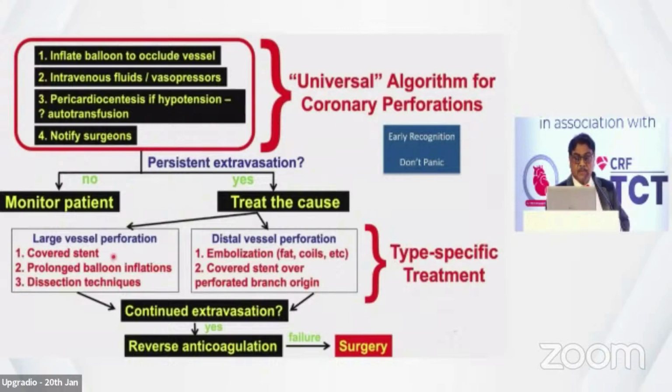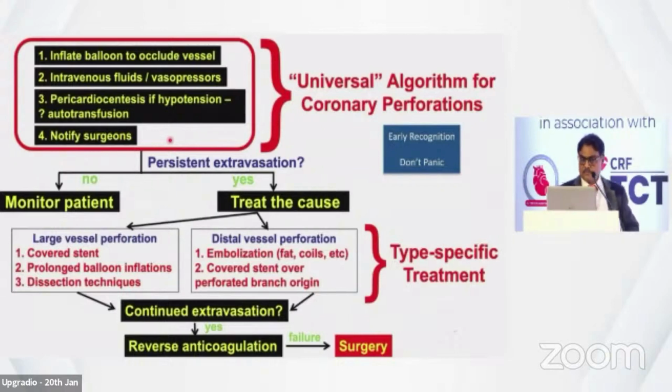Then if we can put a covered stent, that is the best thing. But sometimes with tortuous arteries and calcified lesions you are not able to do that. Then you can do prolonged balloon inflation. If it is not possible, then you can try to do reversal of the heparin. But before the reversal of anticoagulation, make sure that all guide wires are out, because this heparin we use is to prevent coagulation because of these devices. Keeping the guide and wire there and reversing can lead to disastrous thrombus formation.